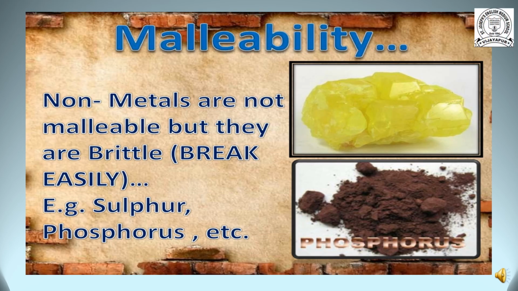Now the first property, malleability. Non-metals are not malleable because non-metals are brittle, meaning they can break easily. They break into small pieces on being hammered. For example, sulfur and phosphorus are in the solid form. When they are hammered, they are converted into powder forms.